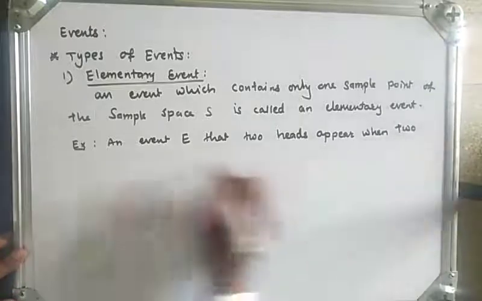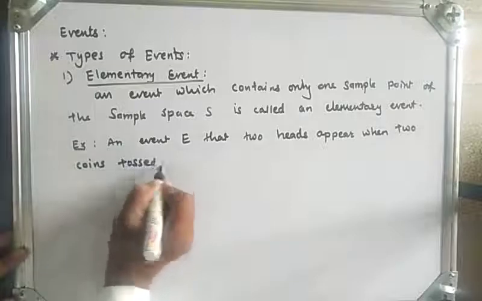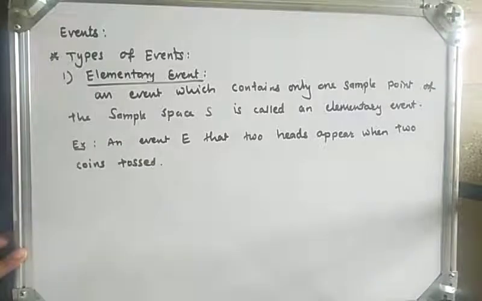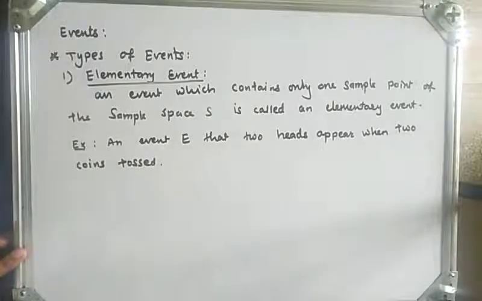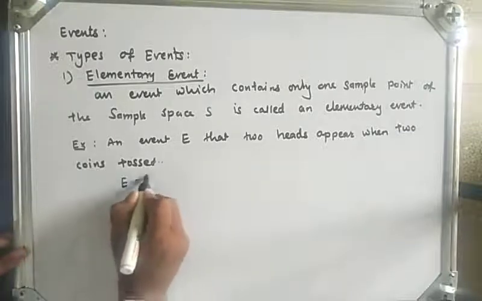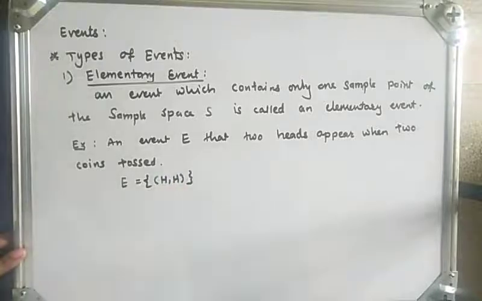We know the sample space when two coins are tossed: total there are 4 points, which are HH, HT, TH and TT. So E is the event that two heads appear, and it has only one sample point, which is HH. So here E is equal to {HH}. So it is an elementary event, right?